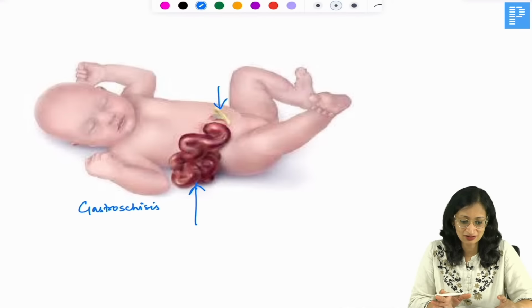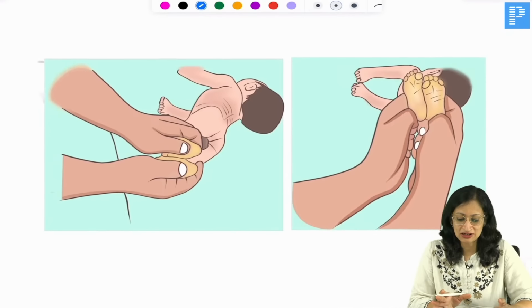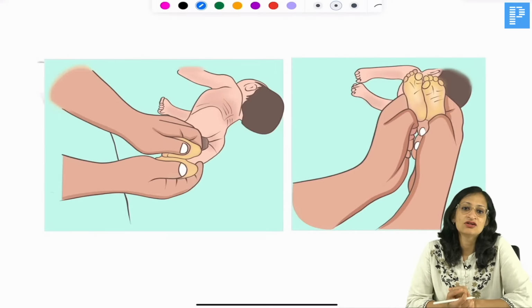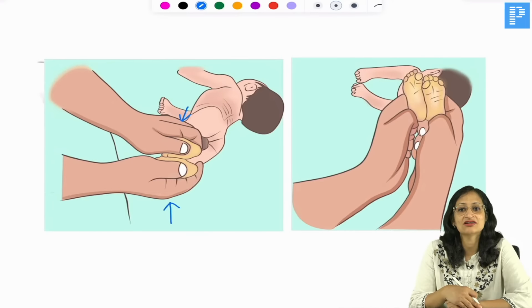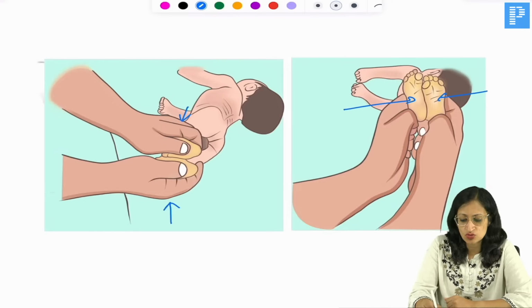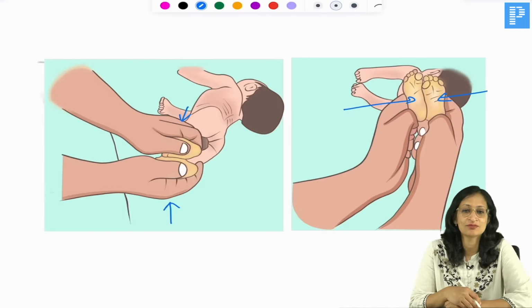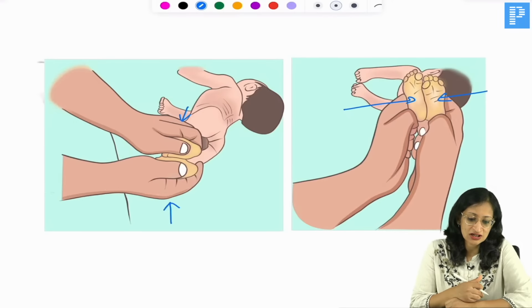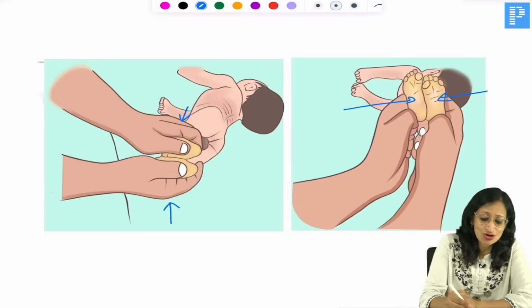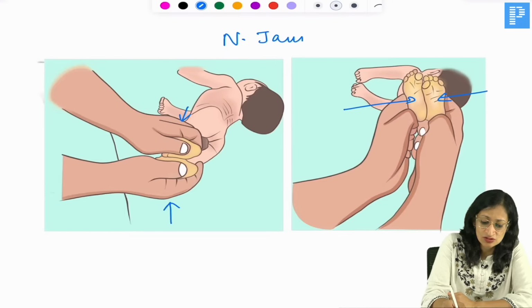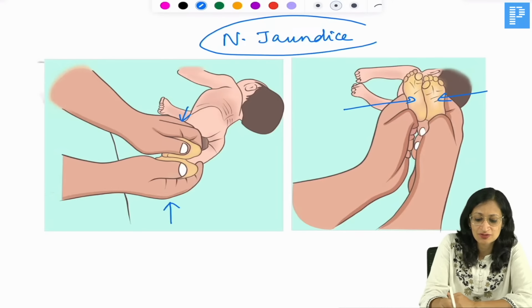Okay, right? Now what is being done here? So this is a neonate. In this neonate, someone is pressing the sole of the baby and then releasing it and trying to see whether the soles are appearing yellowish or not. So what is being done here? Here we are checking for jaundice, we are not checking for pallor. What are we checking for? We are checking for neonatal jaundice or hyperbilirubinemia.